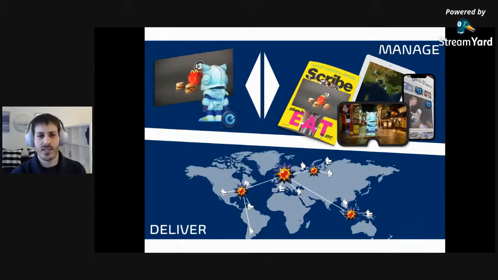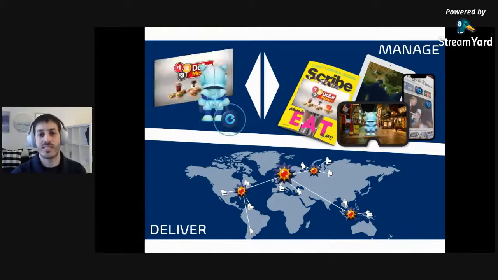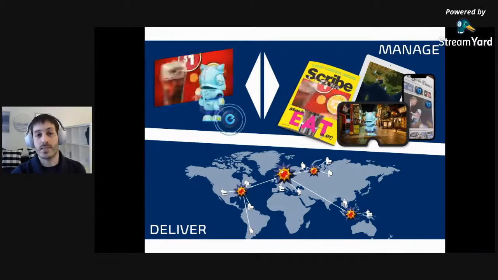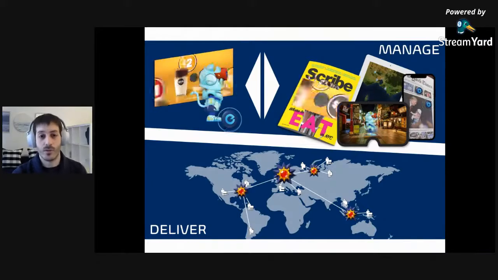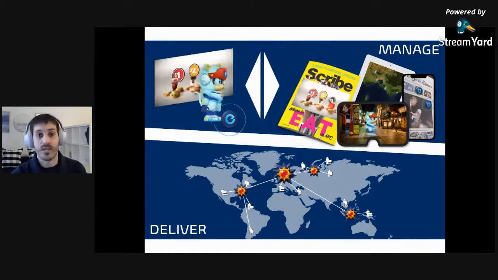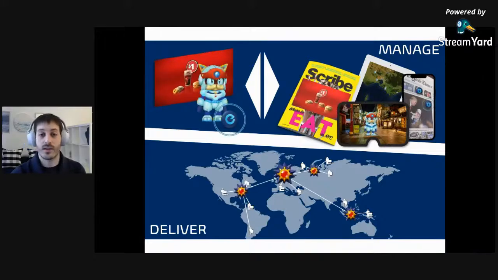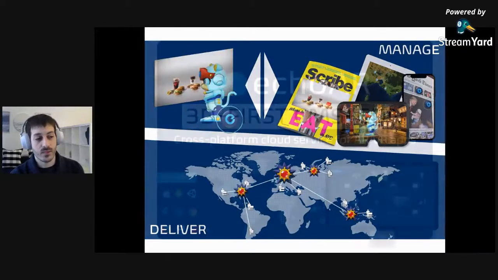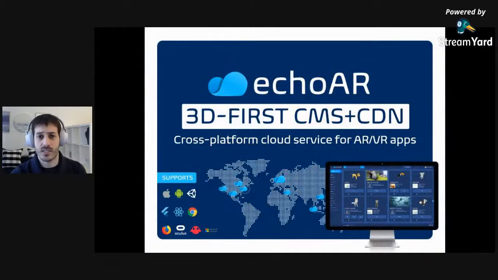And what's interesting here is this kind of bidirectional connection between content and target. You as a user can't move an image or a video on a website, but you can definitely move a 3D couch across the room. And that needs to be updated on the cloud. So this is basically what we've built, this kind of content management system and delivery network specifically for 3D content.